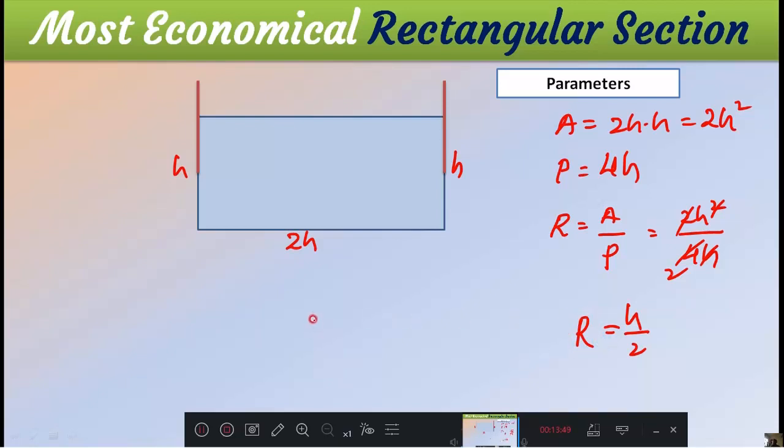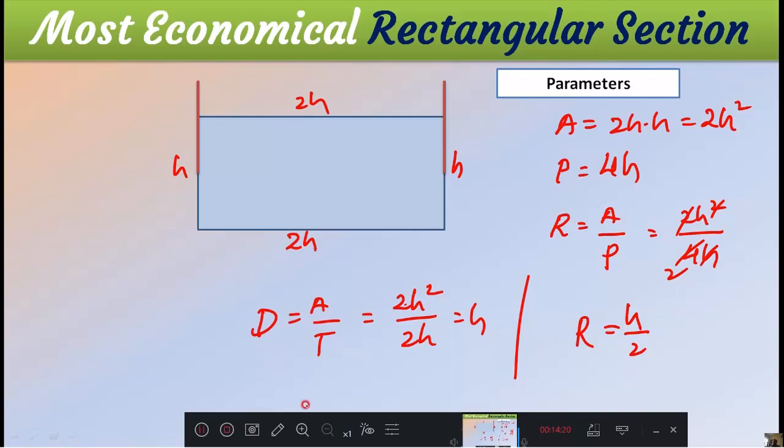Like that you can calculate whatever you want. Hydraulic mean depth is A by T, where A is the area 2H square and top width is again 2H, therefore 2H square by 2H, the answer is H. Like that you can calculate whichever you want. This is the most economical rectangular section. You can make a conclusion here: the most economical rectangular section means the width of the rectangular section is twice the height of the rectangular section.